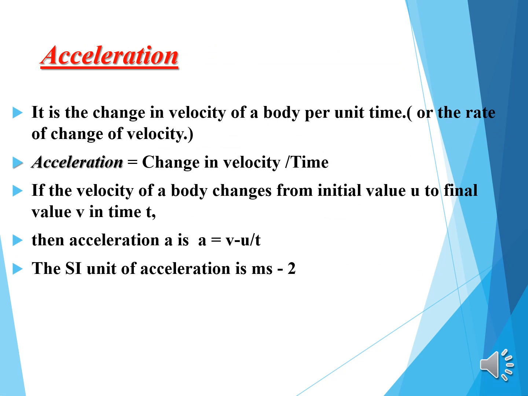Acceleration is the change in velocity of a body per unit time, or we can say the rate of change of velocity. Acceleration is equal to change in velocity per unit time. If the velocity of a body changes from initial value u to final value v in time t, then acceleration a is equal to (v minus u) by t. The SI unit of acceleration is meter per second square, or we can express it as meter second inverse 2.